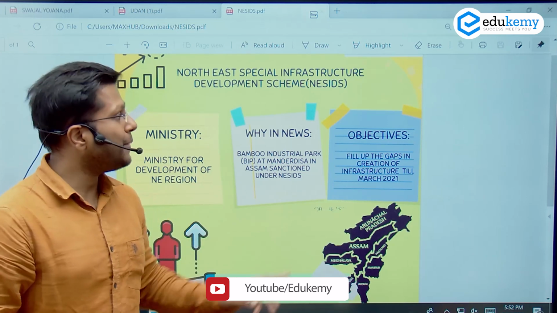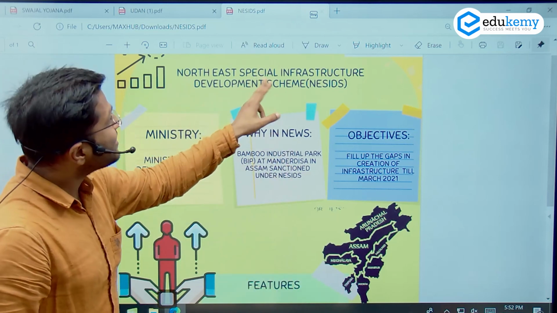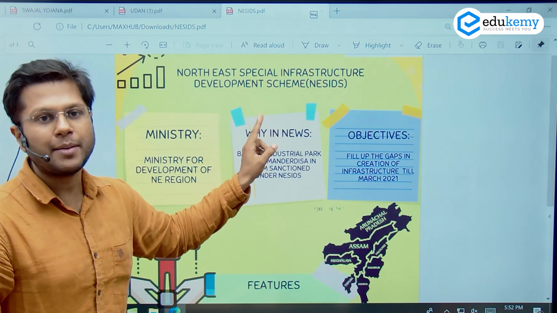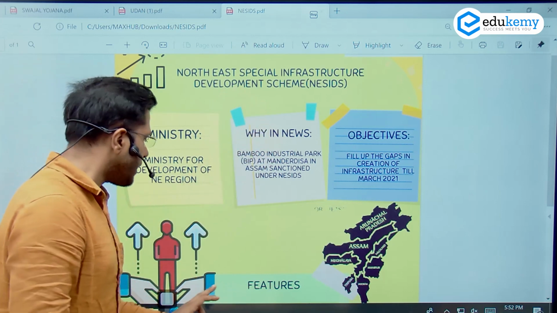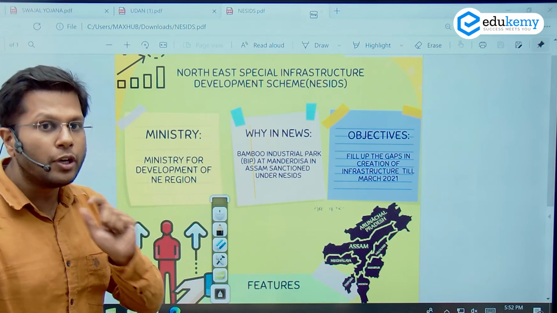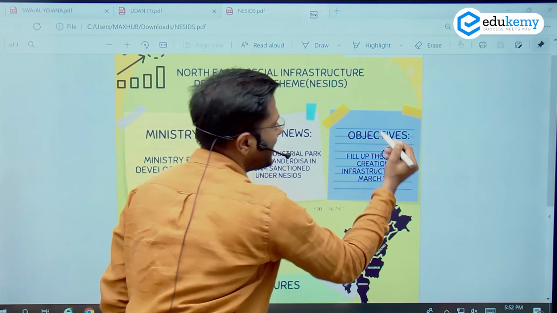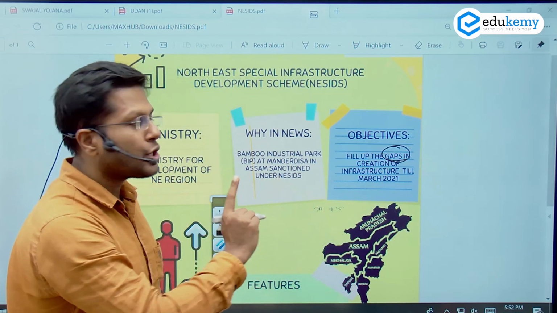The second scheme that we discussed today is the Northeast Special Infrastructure Development Scheme. Now this scheme, the main objective of this scheme is about Northeast India itself. And it is a special infrastructure development scheme. It is not a regular scheme. We are talking about those infrastructure projects which are pending, or there is a gap in the fulfillment of those projects. So the main idea of this objective of the scheme is to fill gaps in creation of infrastructure.